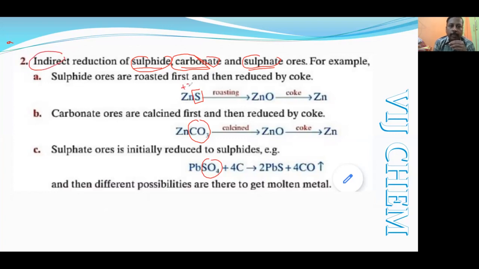Indirectly in the sense, let us take the oxidation number as +2 here, and coke. If you are using the coke, it will be converted from +2 to 0. Initially it is reduced to sulfide, and then the sulfide again follows the same path followed by the zinc sulfide. So note down these three examples of the indirect reduction. Indirect reduction is done in three conditions: sulfide ore, carbonate ore, and sulfate ore.